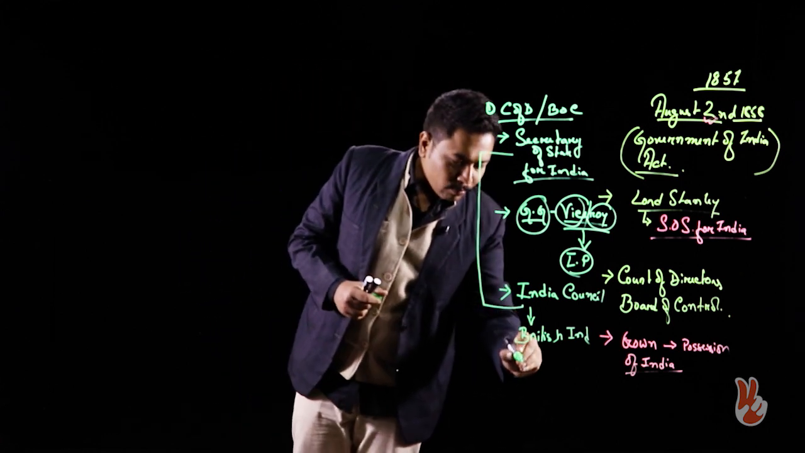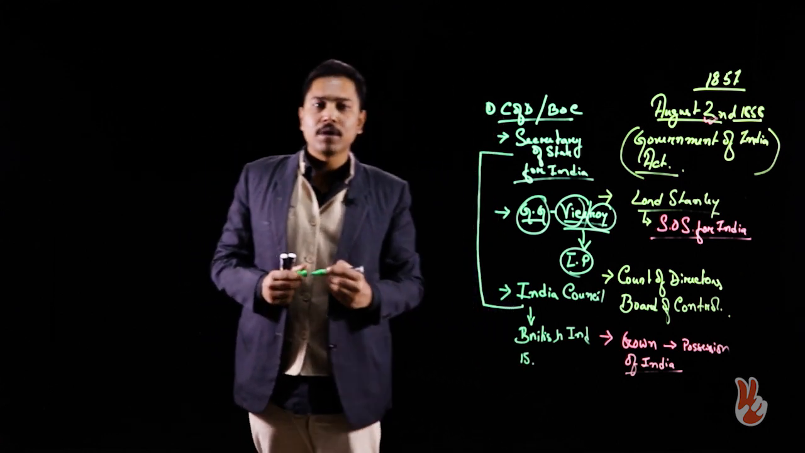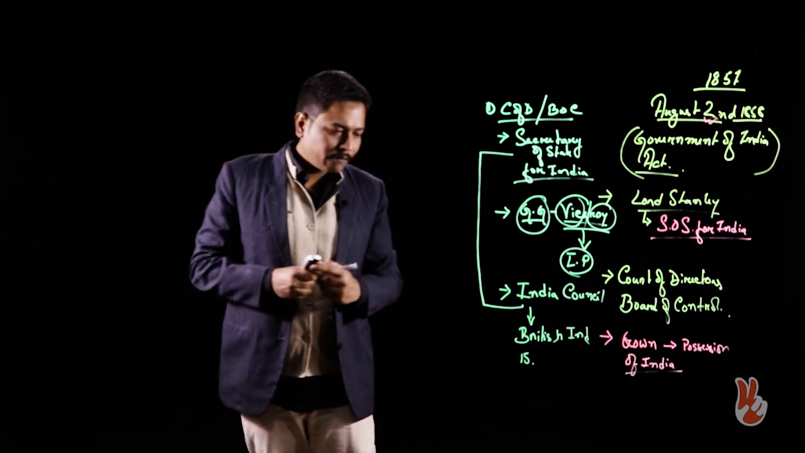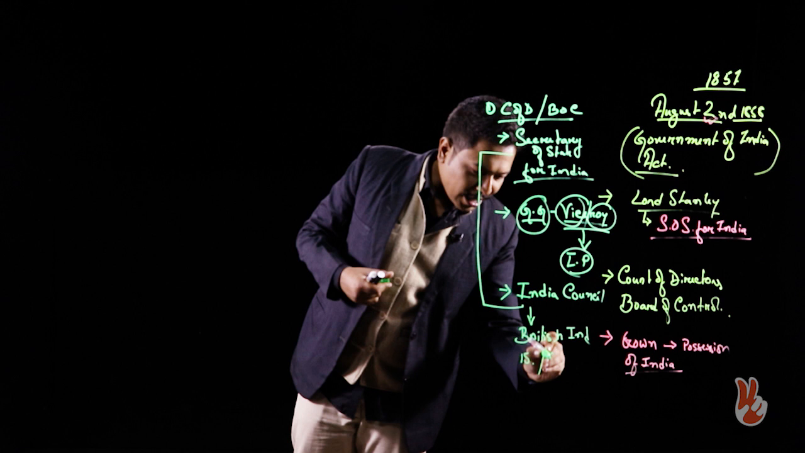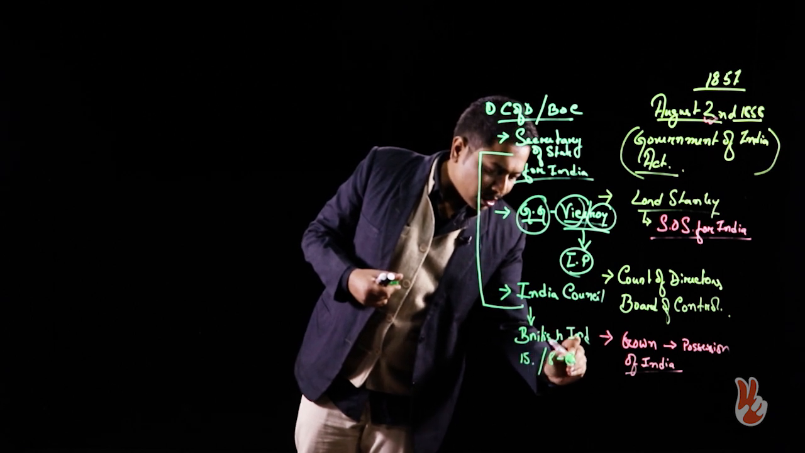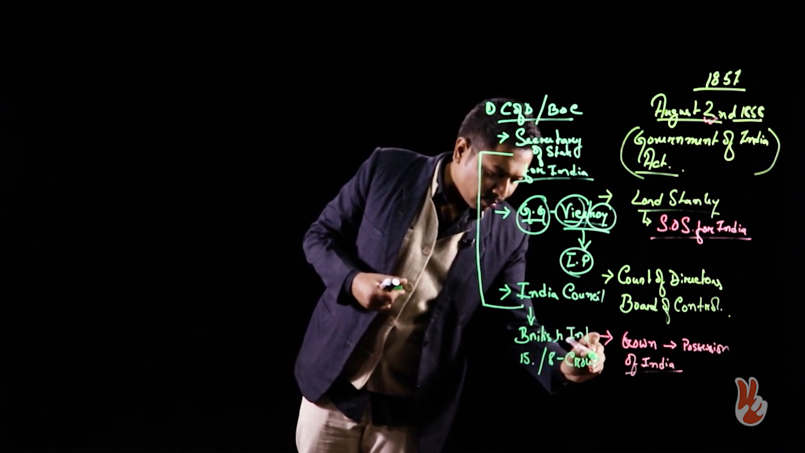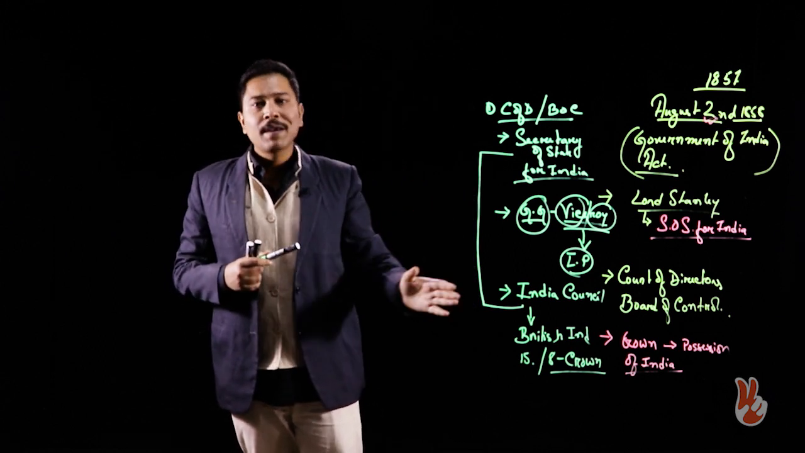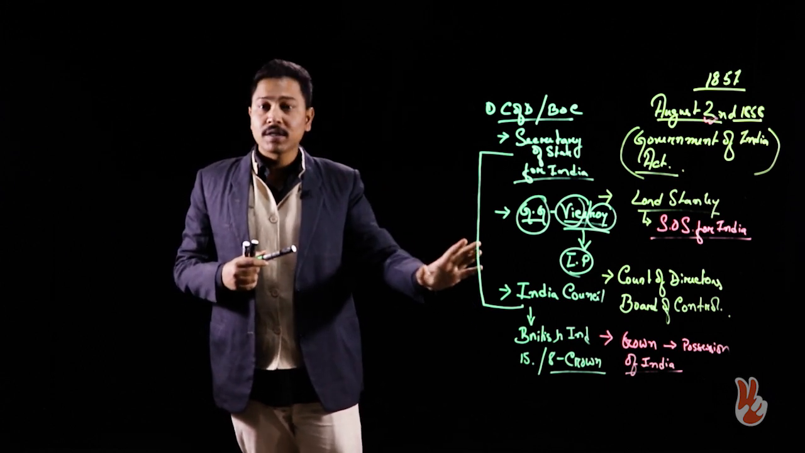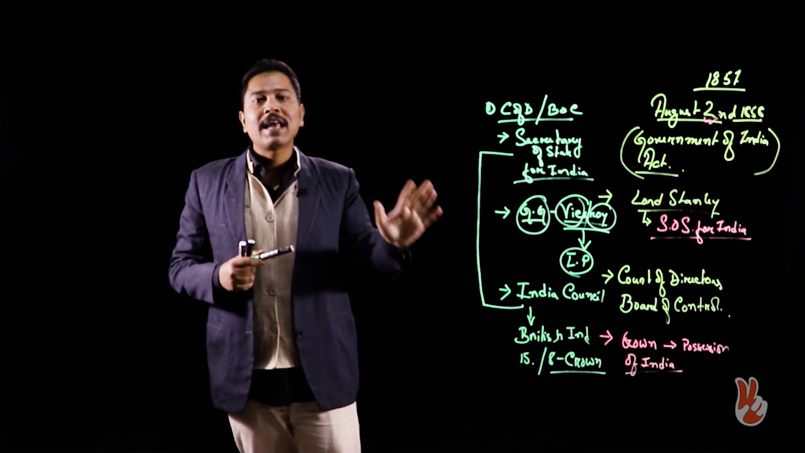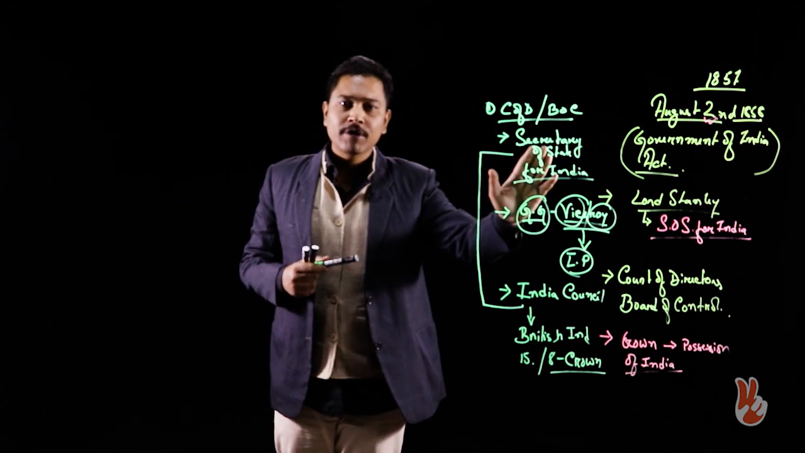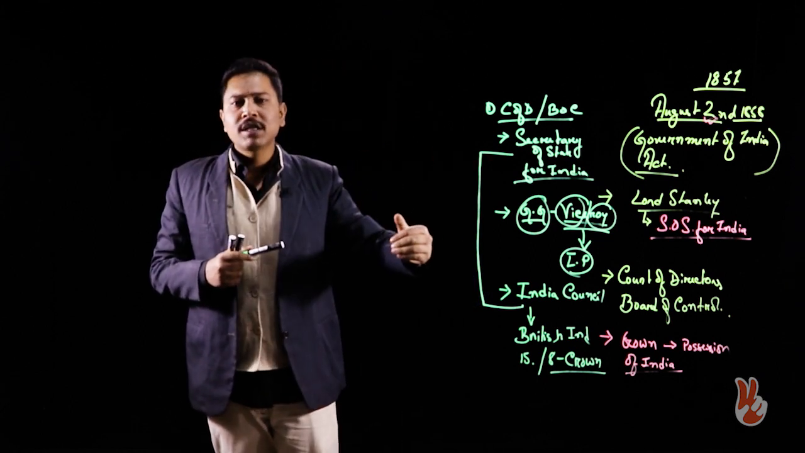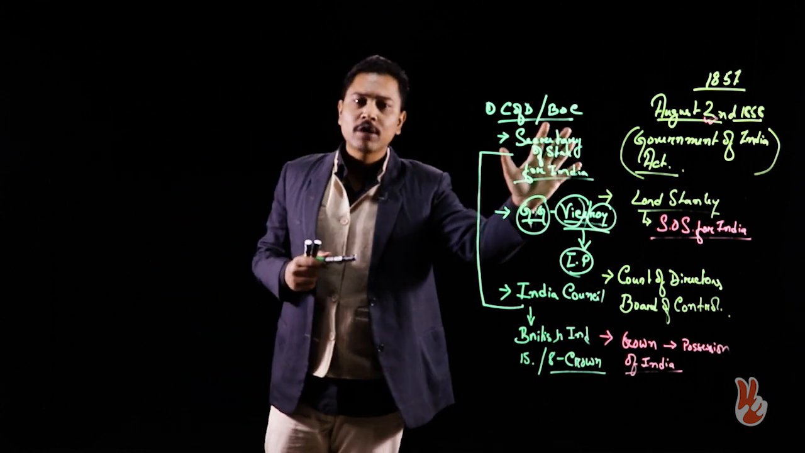There would be a total number of 15 members in this India Council, and of these 15 members, 8 members would be nominated by the Crown. So this council is an advisory council to the Secretary of State for India. Now you should also learn something about the importance of the Secretary of State for India.